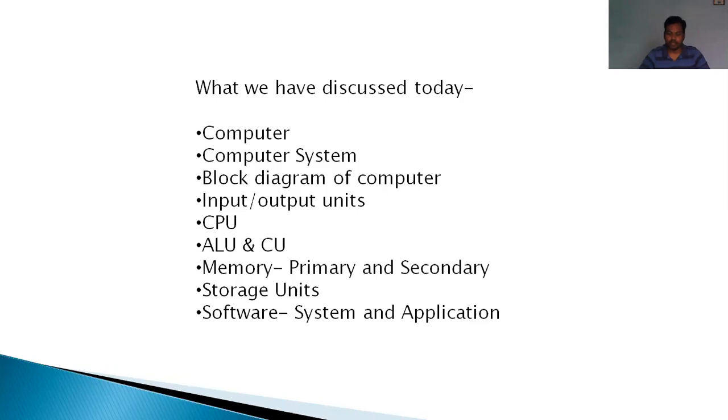Now, in storage units, we have seen how data is stored in digital form, in the form of 0 and 1. 0s and 1s are called bits. We have seen how 1 KB and 1 GB are calculated. And then in the last, we have seen softwares: system software and application software. What are system softwares? Softwares which are used to run the system. And what are application softwares? Softwares which are used for some specific task by the user. So that's it for today. Thank you.